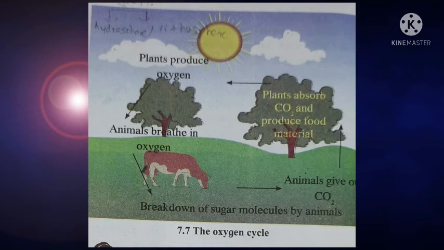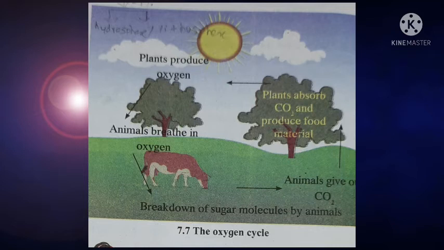Students, the next point we have to study, as in the earlier video, is the oxygen cycle. Plants absorb carbon dioxide and produce food material, and with respiration the oxygen is released into our environment.